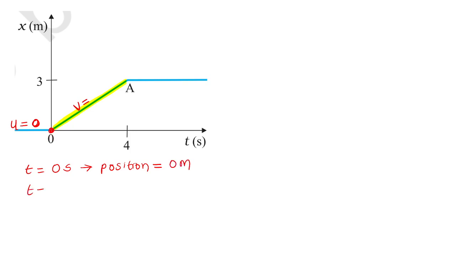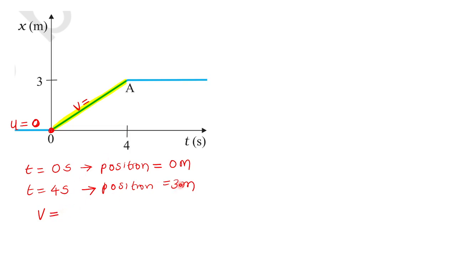When time equal to 4 seconds, the position of the car is 3 meter. The car is moving with a fixed velocity from O to A. I will explain why we are finding velocity. Let me find it out.